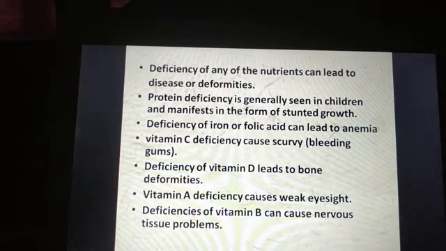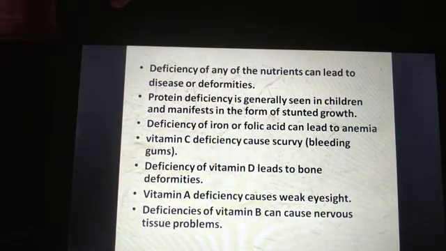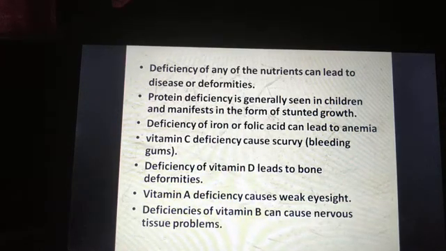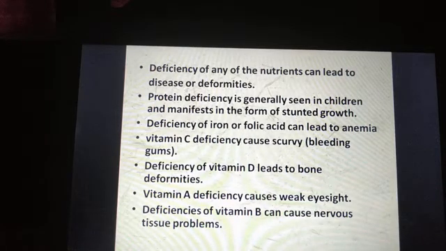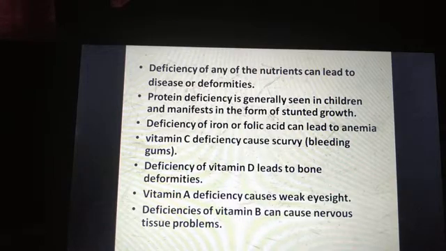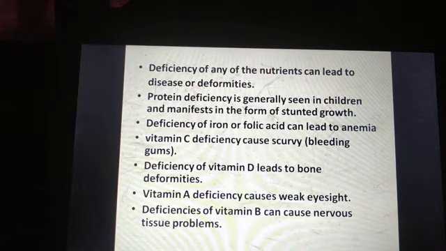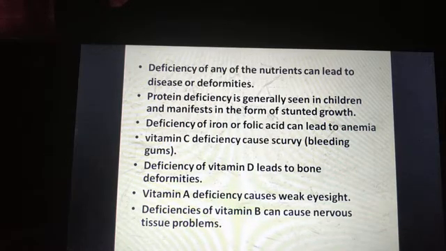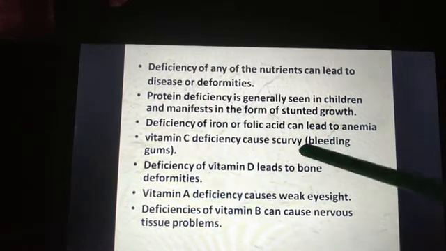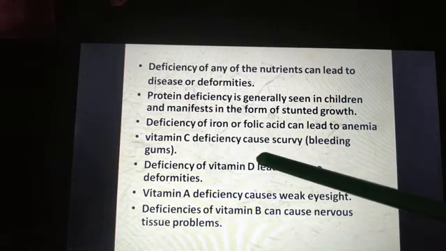Next is deficiency of iron or folic acid. It leads to anemia. Vitamin C deficiency causes scurvy, that is bleeding of gums.